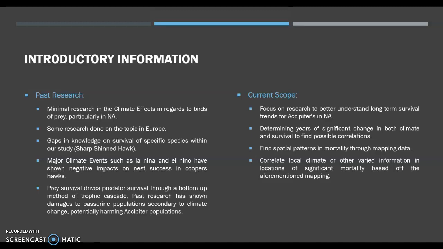The gaps in knowledge of survival of some species within our study may create difficulties. This is particularly for the sharp-shinned hawk. However, data may be able to be substituted for the Puerto Rican sharp-shinned hawk, a subspecies native to the island of Puerto Rico.